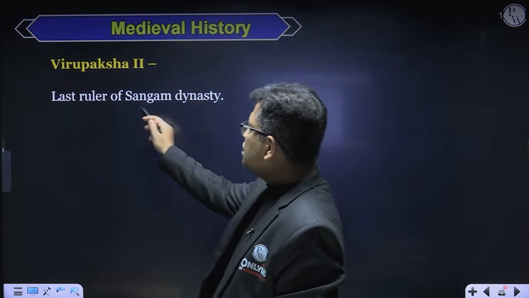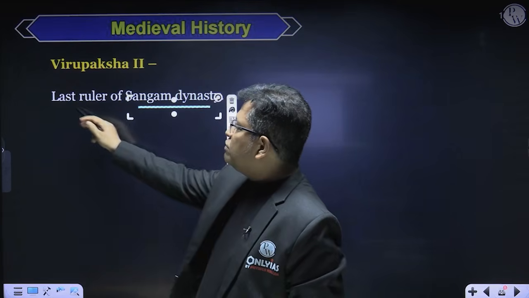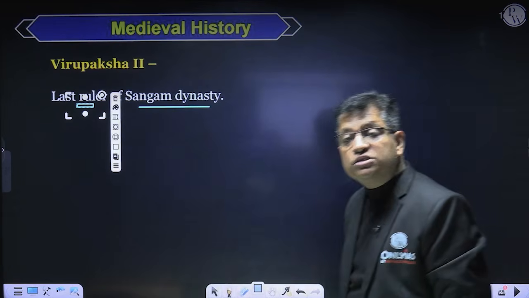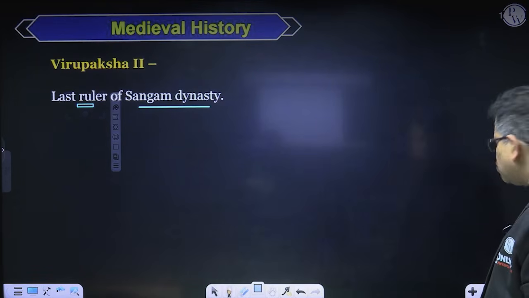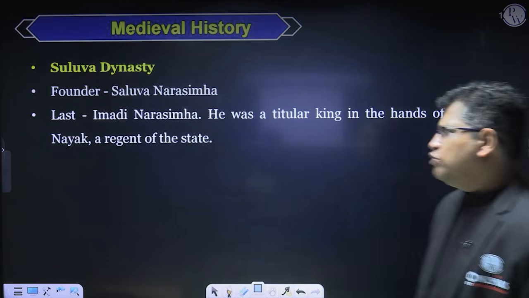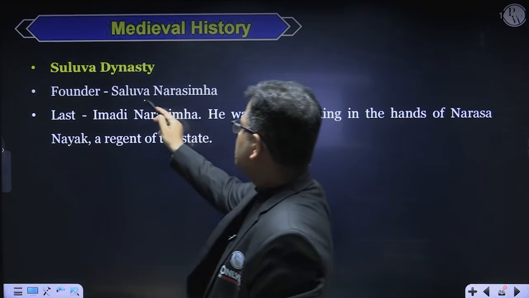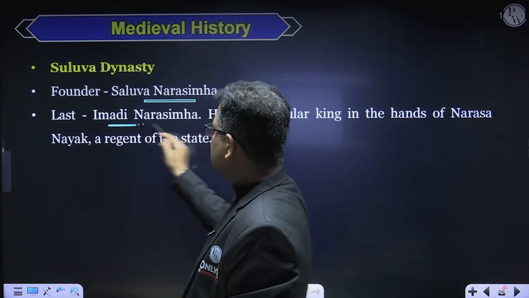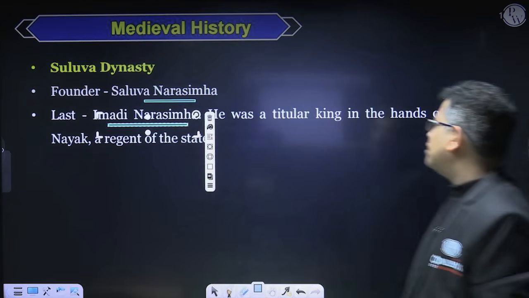Now coming to the next king, Virupaksha. He was the last ruler of the Sangama dynasty, the first dynasty of the Vijayanagar Empire. Then the Saluva dynasty is not much important. The founder of this dynasty was Saluva Narasimha, and the last king was Immadi Narasimha.